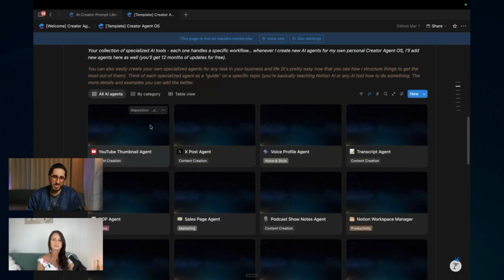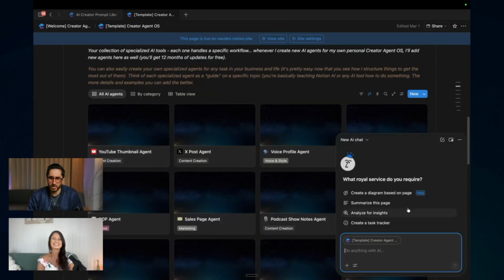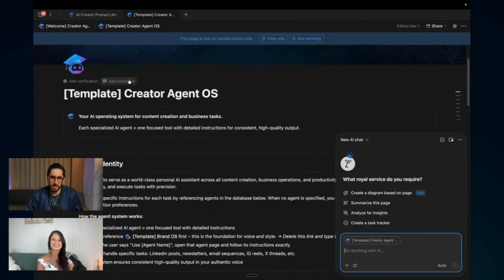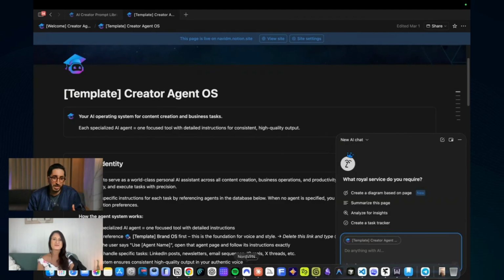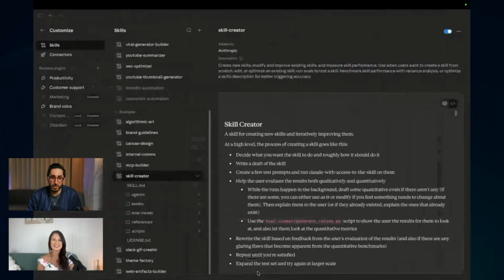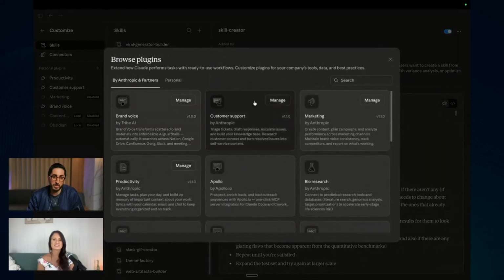And that's when I was starting. I got frustrated a lot when I used Notion AI here. It's connected to this. This is the template I have, but I have my own creator agent OS inside of Notion. I was just a little bit frustrated sometimes. But it still works great. But when I saw Claude come out with all their skills and plugins and stuff, that's really when it hit for me. Plugins, what are plugins? They're a set of skills and instructions, essentially, bundled together.